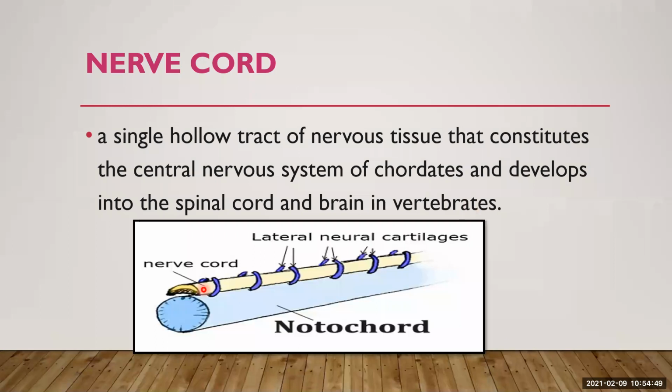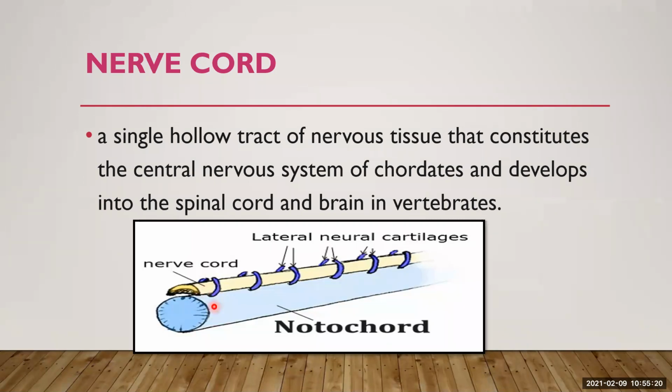Whenever we give any kind of response to any kind of action, it is controlled and coordinated with the help of this spinal cord. Our central nervous system consists of brain and spinal cord. Here you can see the small yellow color line passing over the notochord, that is called a nerve cord.